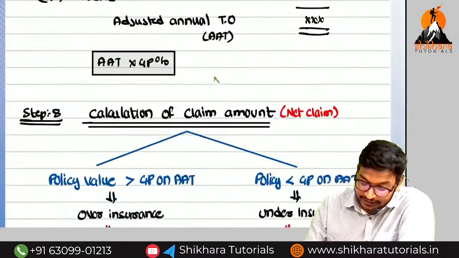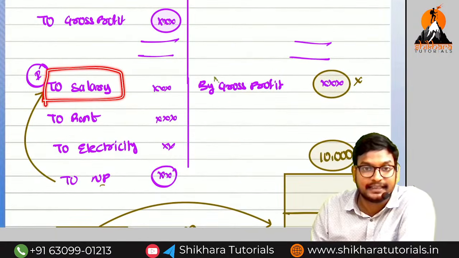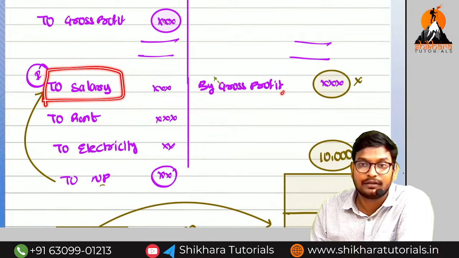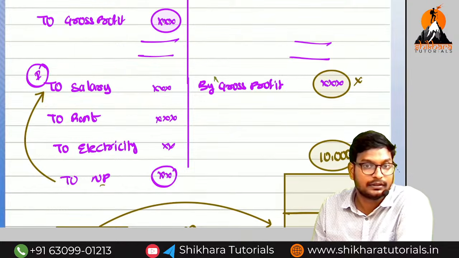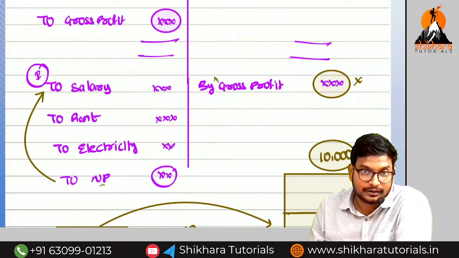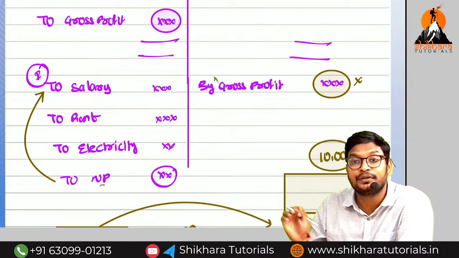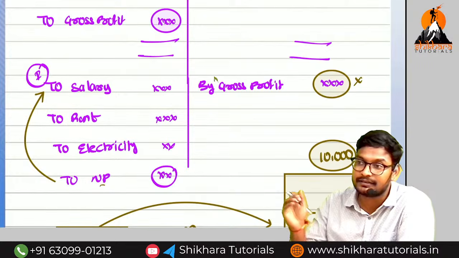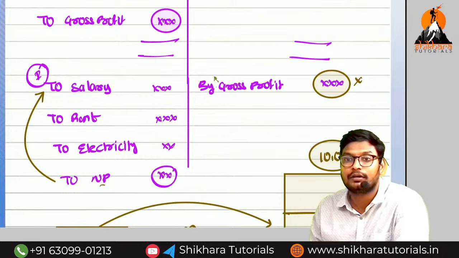What is the meaning of insured standing charges here? In the example we have taken, salary is the insured standing charge. Imagine that because of losses, suddenly a fire accident happened in the Shikara. So I told Bhaskar sir there is no need to pay the salary, since you are only suffering. That means the salary is a saving to Bhaskar sir. That saving component will not be compensated by the insurance company. Imagine you are in the footsteps of the insurer: you are not going to compensate those savings.